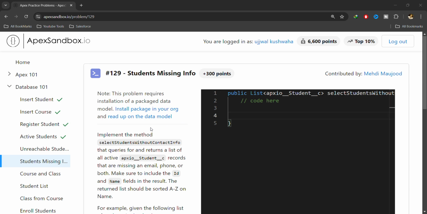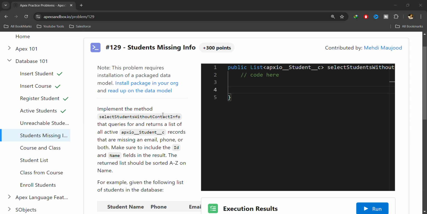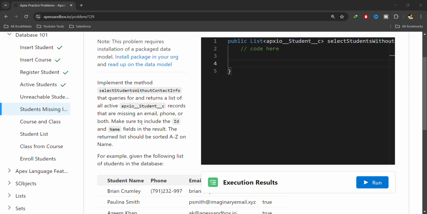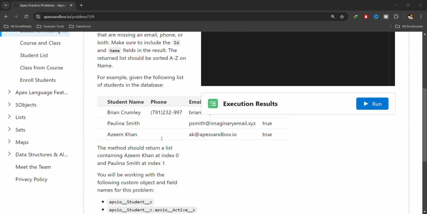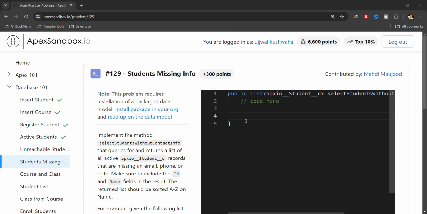Okay, so let's see what the problem is. We need to implement this method that queries and returns the list of all the active student records in which email, phone number or both are missing. So we need to return the list of those students which are currently active in the system and for which either email or phone or both are missing. We need to return the ID and name of such students, and the list should be in alphabetical order, from A to Z. Okay, so let's see how we can implement the same.